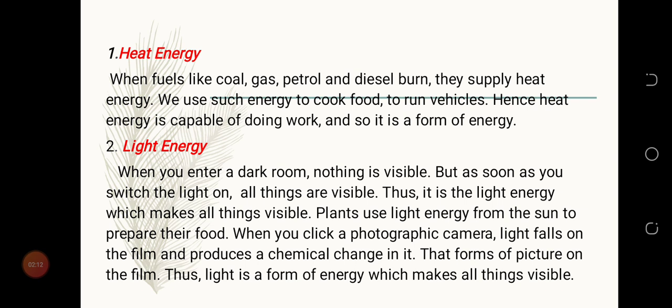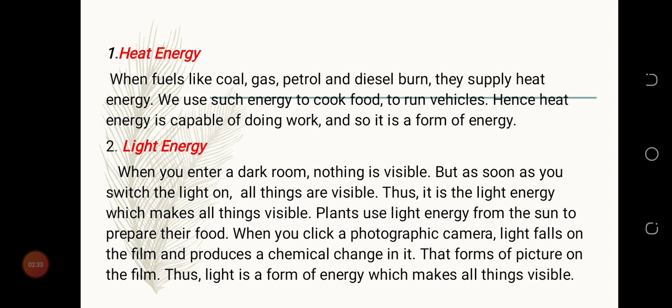Let's take the charcoal and the gas. The heat that we get when we burn it can be used to cook food. For petrol and diesel, it moves the car. Okay, so it's a form of energy. I move on to light energy.